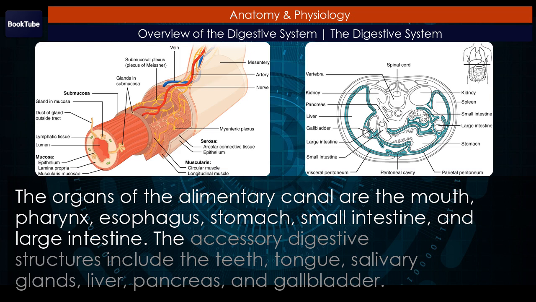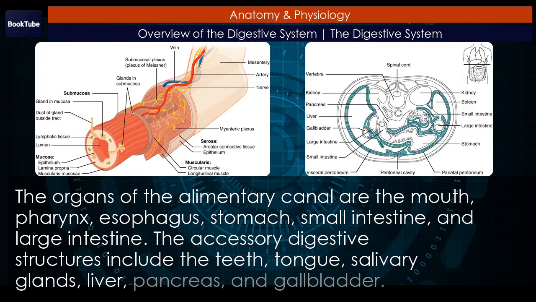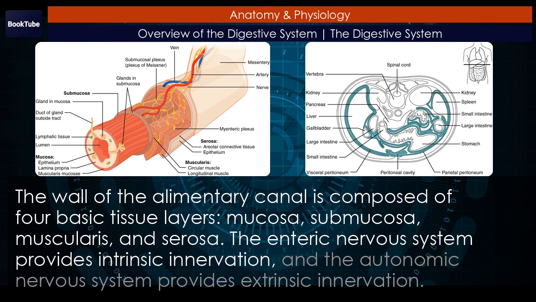The accessory digestive structures include the teeth, tongue, salivary glands, liver, pancreas, and gallbladder. The wall of the alimentary canal is composed of 4 basic tissue layers: mucosa, submucosa, muscularis, and serosa. The enteric nervous system provides intrinsic innervation, and the autonomic nervous system provides extrinsic innervation.